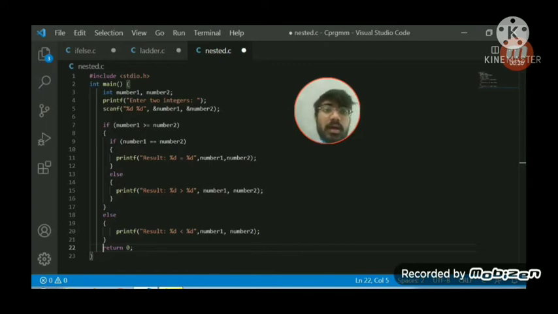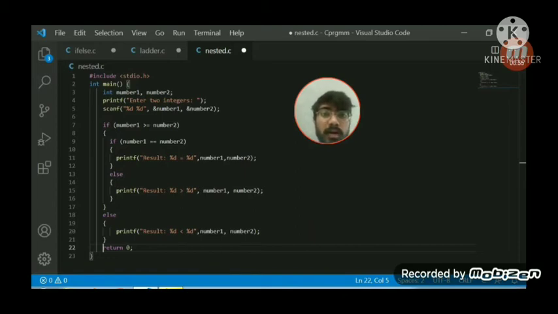Here it will check whether number 1 is equal to number 2. If this statement is true, it will print the result that both numbers are equal. And if the condition number 1 is equal to number 2 is false, then it will go to the else statement, which prints that the first number is greater than the second one.